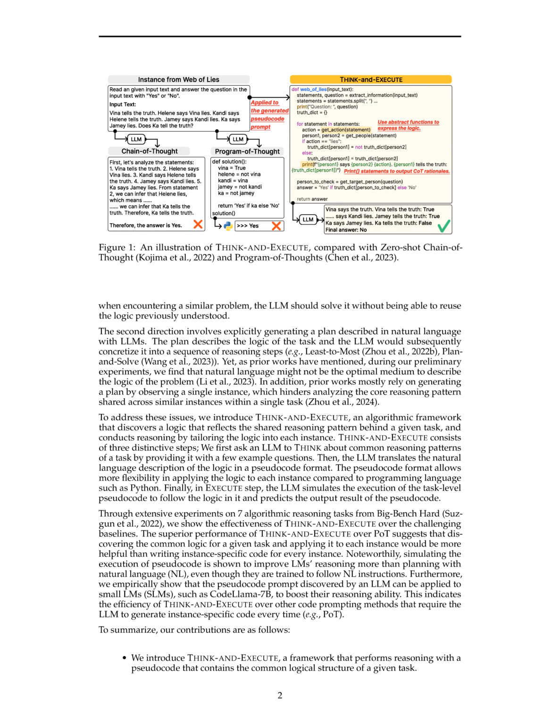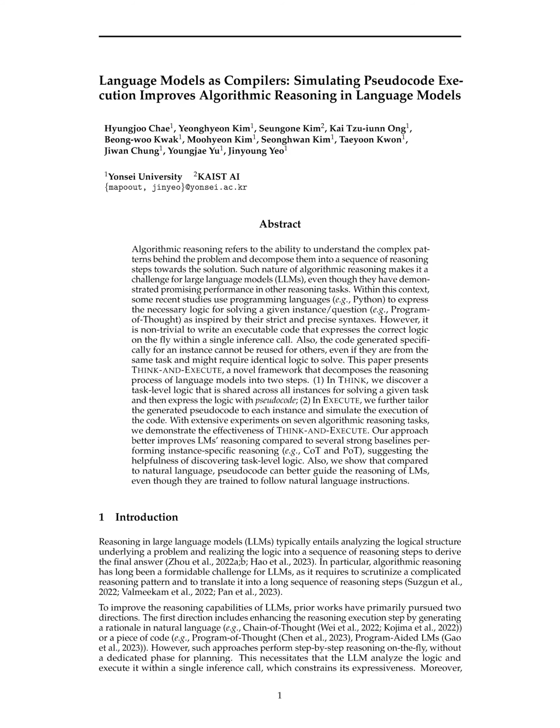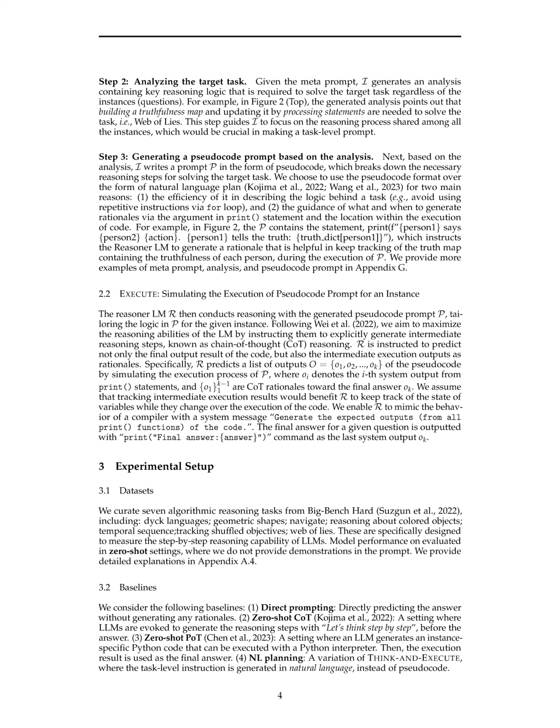In Think and Execute, the reasoner LM simulates the execution of the task-level pseudocode by tailoring the logic in the pseudocode for the given instance. The reasoner LM is instructed to predict not only the final output result of the code, but also the intermediate execution outputs as rationales. It predicts a list of outputs by simulating the execution process of the pseudocode, where each output denotes the system output from print statements. These intermediate execution outputs serve as rationales towards the final answer.